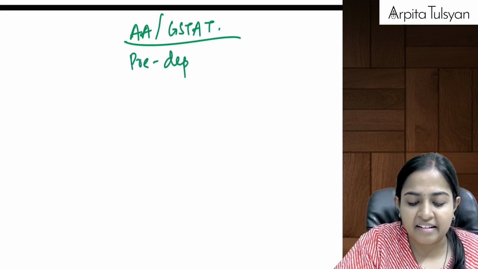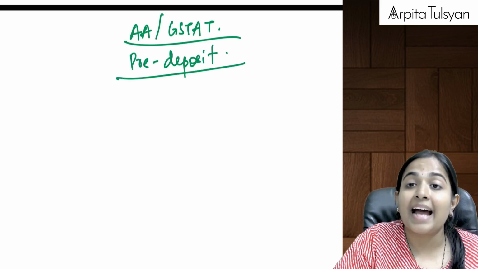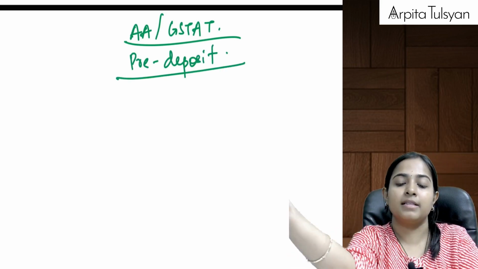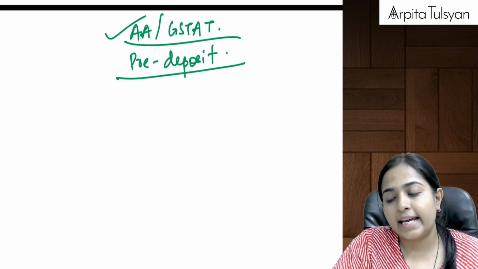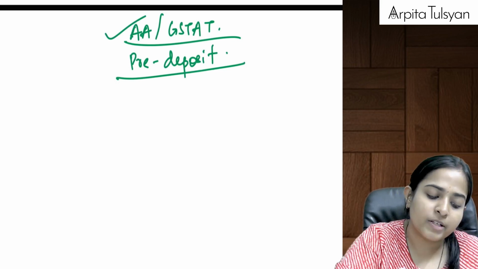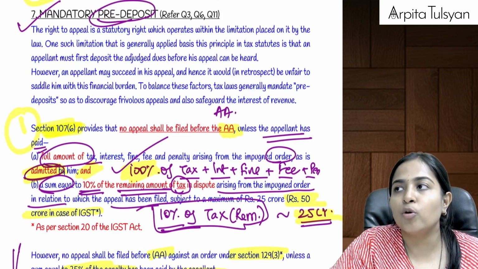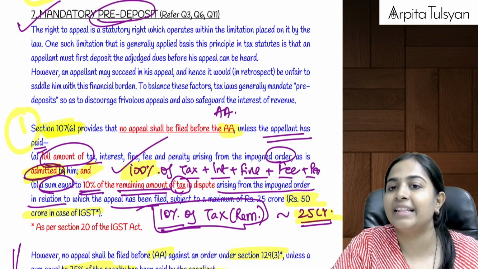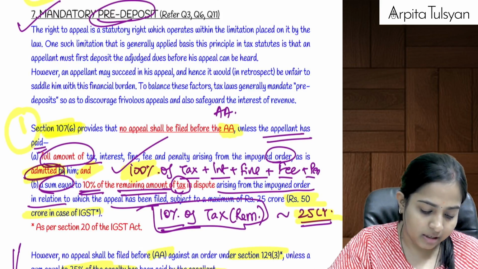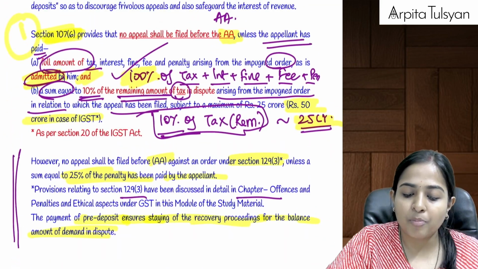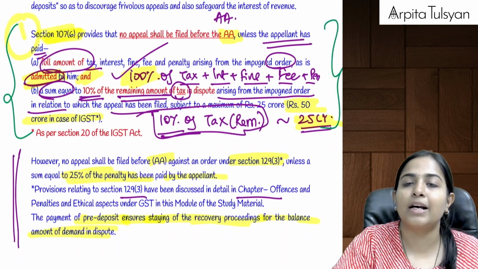Now, do you recollect in both of these sections when we studied, we discussed something about pre-deposit, the mandatory pre-deposit amount which only a taxpayer is required to pay to the AA and to GSTAT before he goes and files an appeal, and that is mandatory. If you do not pay this, your appeal will not be accepted and the recovery proceedings are going to start. Now, how much amount of pre-deposit is required to be paid?